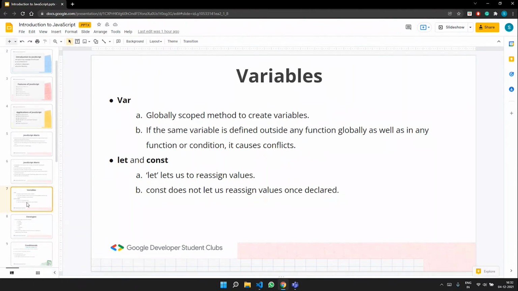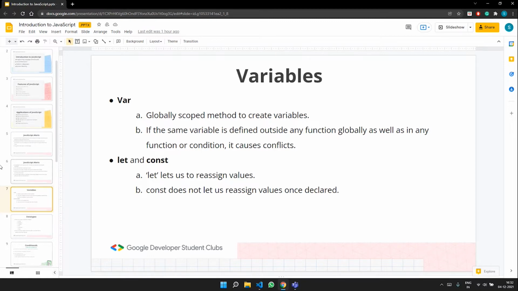Here in JavaScript, we have var, let, and const. We'll be looking at var, let, and const in detail, and also hands-on.